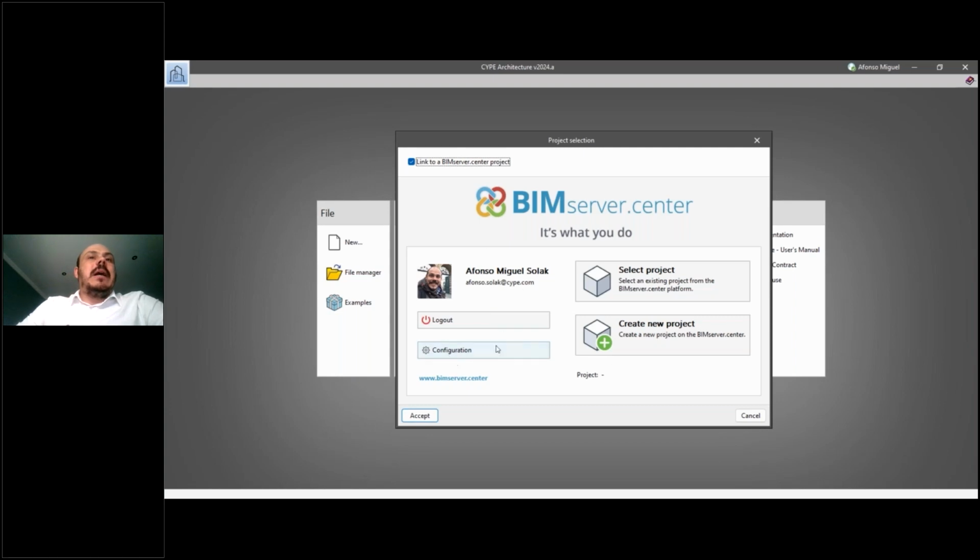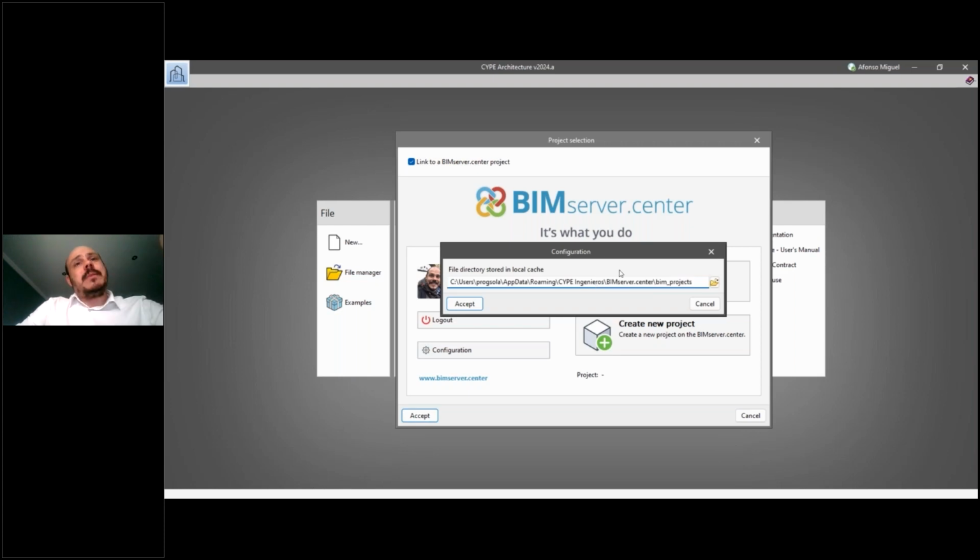Here I will add my credentials, the ones I have from the platform. So just login and a key. And then I have two options. I can select a project that I already created before in the platform, or I can create a new project where this file that I will create here is going to be the first file. I also have another option, a new feature, to set the place where the local backups of the files that I will be sending through the cloud will also be saved on my computer.